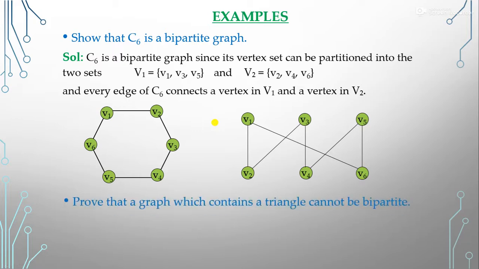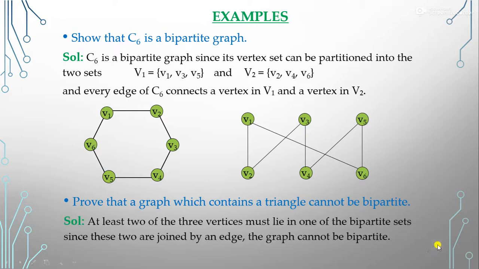Now, another point: a graph which contains a triangle cannot be bipartite. You have to remember that if we have a triangle, it can't be bipartite. Why? Because in a triangle we can't separate our vertices which are not connected to each other.